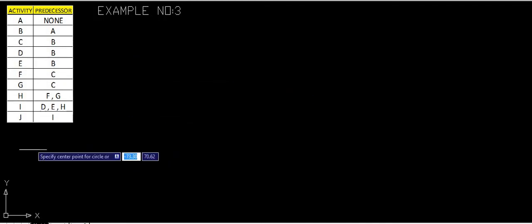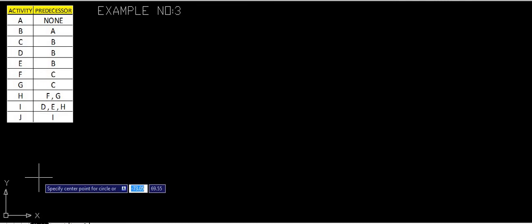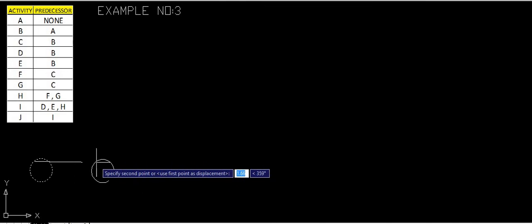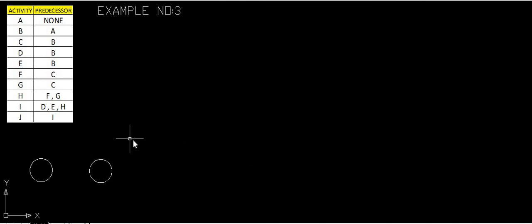So again, what is activity A? Activity A has no predecessor. So the starting point of this activity A will be this. So we will have this in this way. There is no predecessor for this.